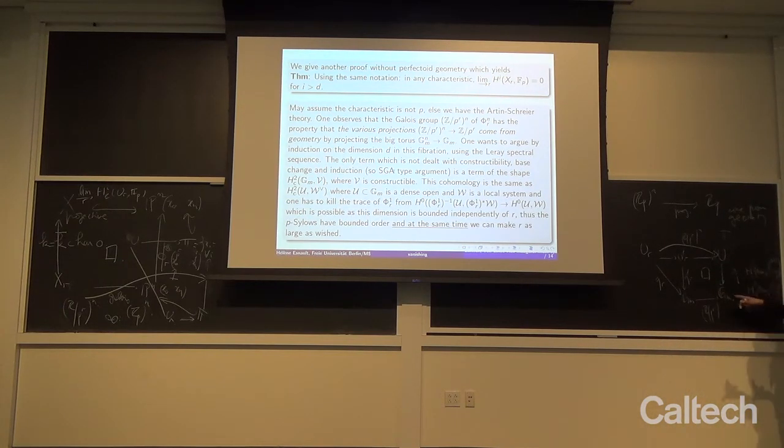But the complement of a dense open in G_m is finitely many points. So that means this way, we produce an R which is finite, beyond which, in fact, not only this cohomology here is going to die as we go here, but more is true, the sheaf is going to die. This sheaf here, which comes from this cohomology, when we pull it back, there will be an R which is large enough such that it dies. The image in the corresponding sheaf here is going to die. So that means the classical SGA theory is going to deal with this term and this term.